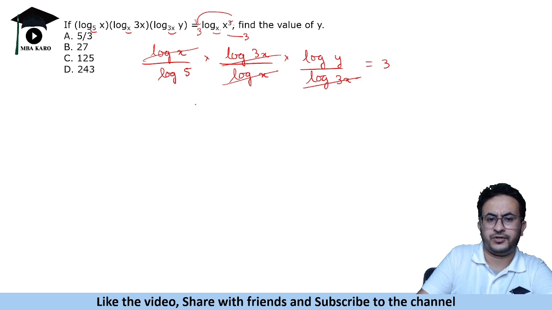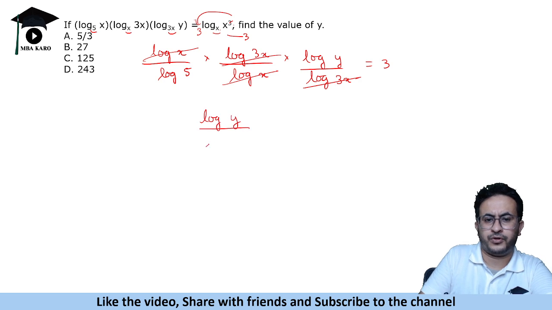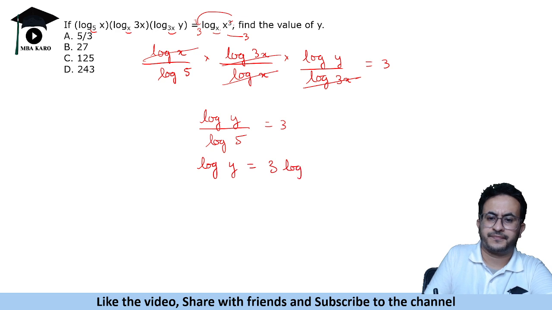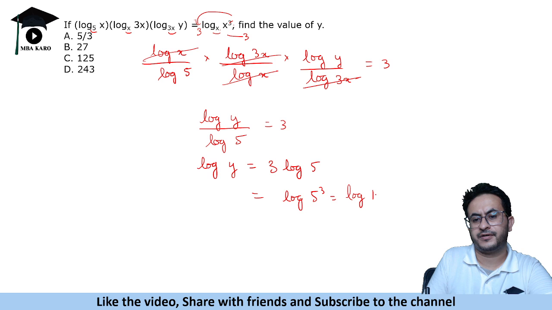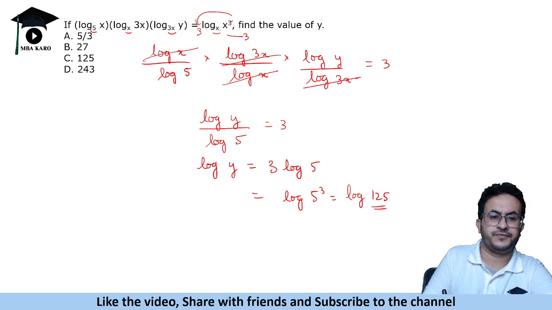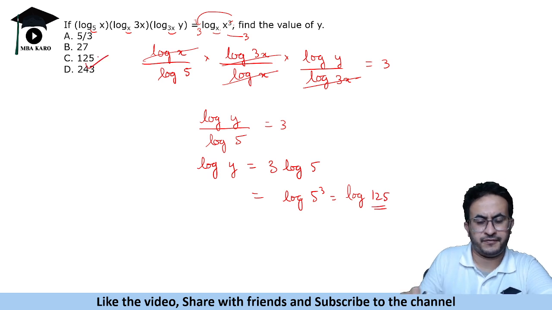So these get cut off. So log y upon log 5 is equal to 3. Okay, so log y is equal to 3 log 5. So that can be written as log of 5 to the power 3, which is log 125. Log 125, that means y is 125.